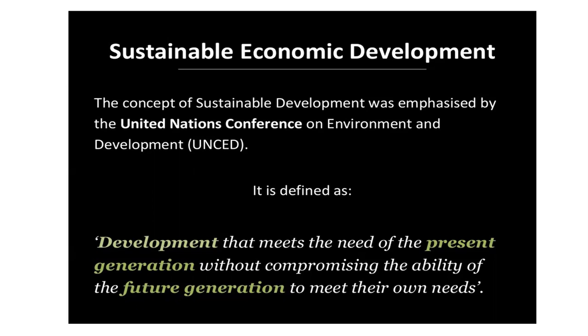Sustainable development is a development which meets the basic needs of all people and ensures the growth of agriculture, manufacturing and services sectors. Now we will discuss the main aims of sustainable development. Its aim is to meet the needs of the present and the future generation without causing damage to the environment.